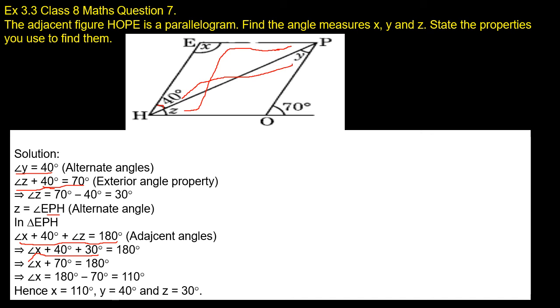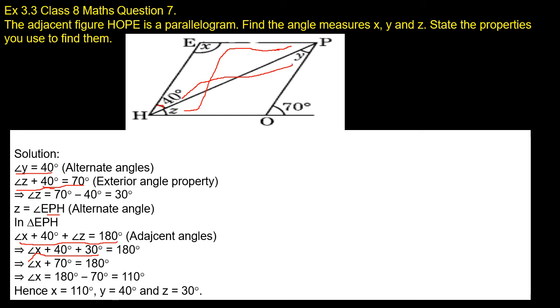Angle X plus 70 degrees is equal to 180 degrees. If we transfer this plus 70 to the other side, it becomes minus 70. So 180 minus 70 is equal to 110 degrees. Hence, the X value is 110 degrees, the Y value is 40 degrees and the Z value is 30 degrees.